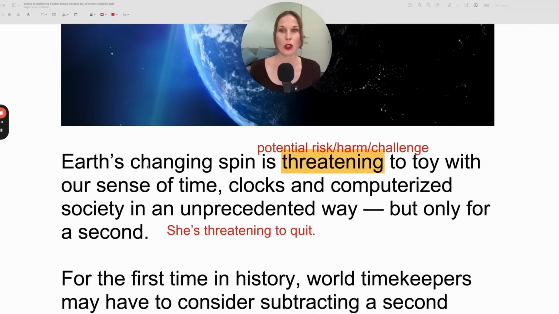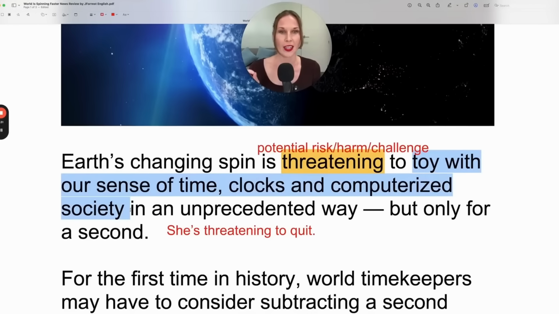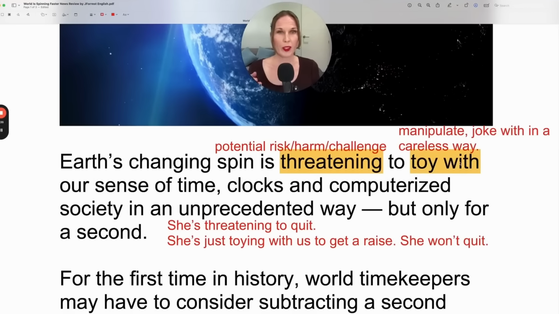Now, in this case, Earth's changing spin, so the change is that it's spinning faster. Earth's changing spin is threatening to toy with. Do you know what this means? To toy with our sense of time, clocks, and computerized society. So to toy with something. Toy with means to manipulate or to joke with, but to joke with in a careless way.